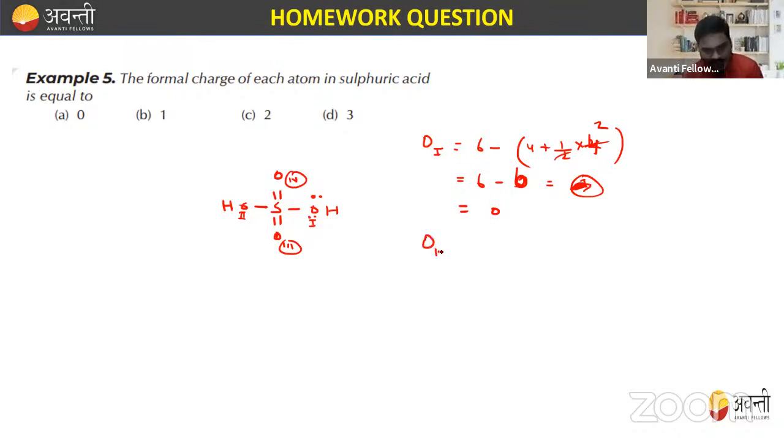Similarly, if I calculate the third oxygen, because oxygen third and fourth are the same, and oxygen 1 and 2 are the same. So for the third one, we have to calculate the oxygen. So we know that they have 4.